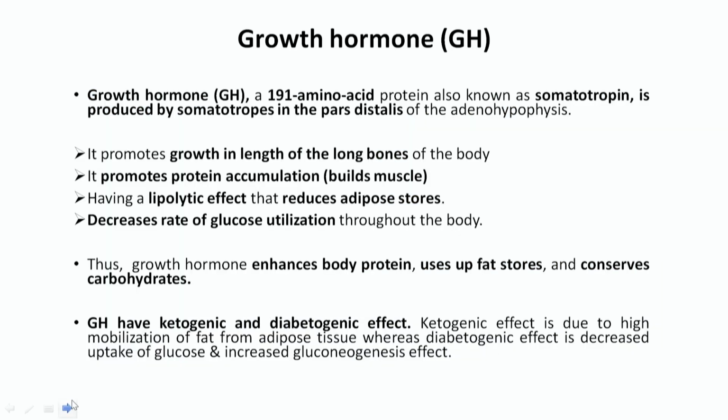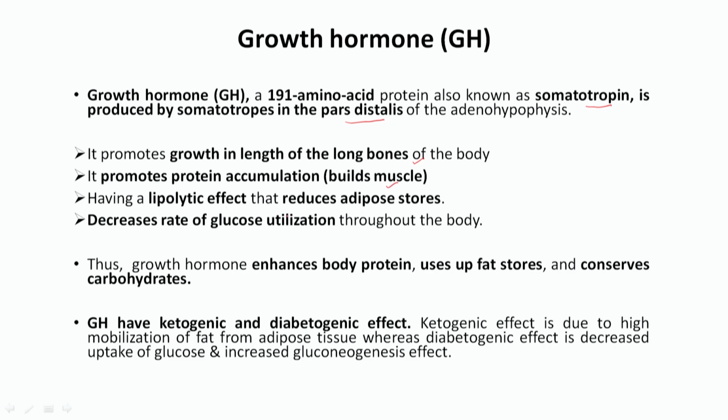So, let us discuss in brief what growth hormone is. Growth hormone, as you know, is a 191 amino acid protein, also called somatotropin, and is produced by the somatotropes in the pars distalis. What are the important functions of growth hormone that we need to understand? It promotes the length of the long bones of the body. It also promotes protein accumulation, which helps in muscle build up.